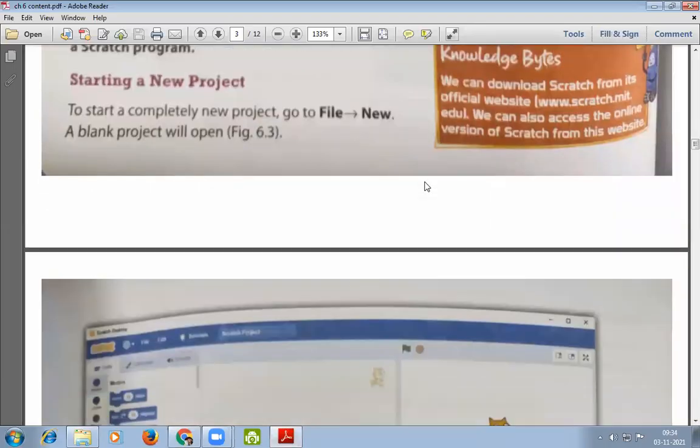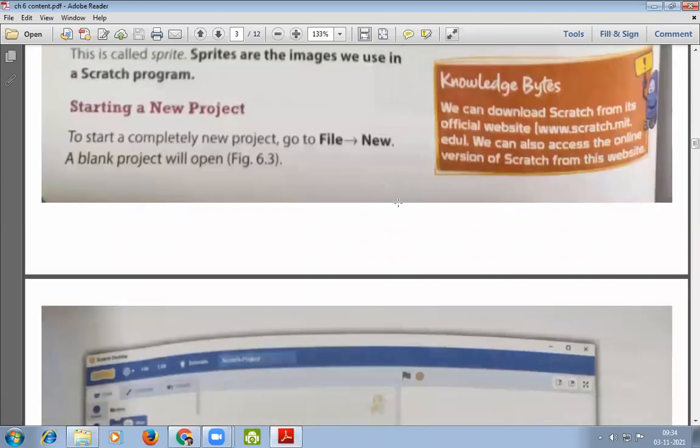Now we are going to learn how to start a new project on Scratch. Starting a new project. To start a completely new project, go to File, New, then New. A blank project will appear. Let's see.